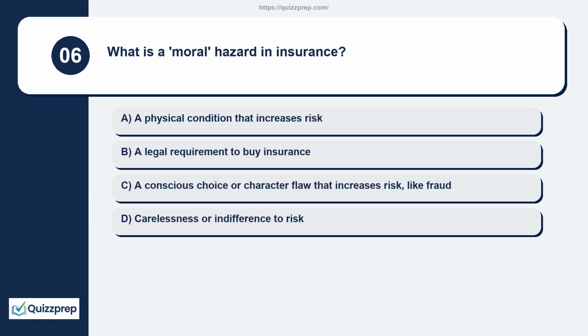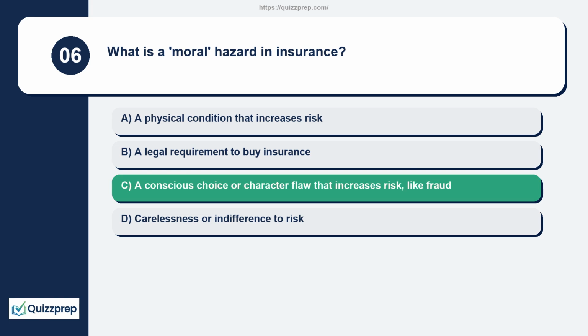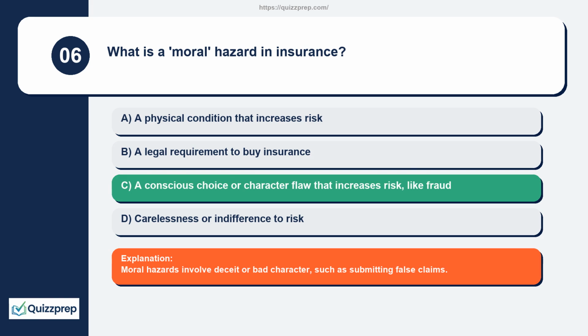Question 6. What is a moral hazard in insurance? A physical condition that increases risk. A legal requirement to buy insurance. A conscious choice or character flaw that increases risk, like fraud, carelessness, or indifference to risk. Moral hazards involve deceit or bad character, such as submitting false claims.